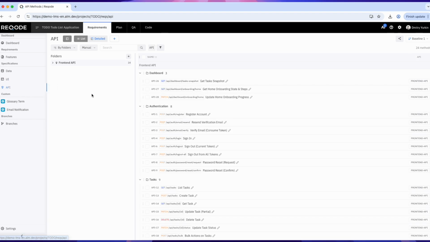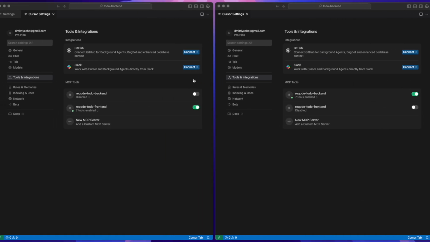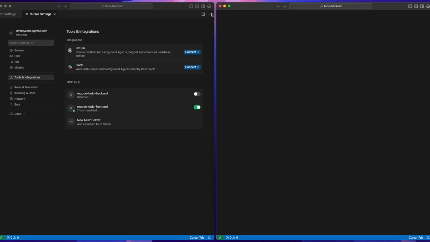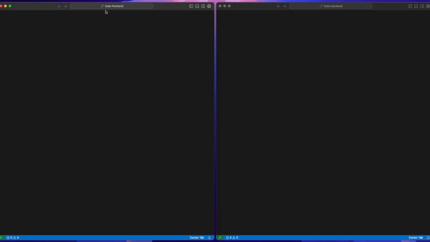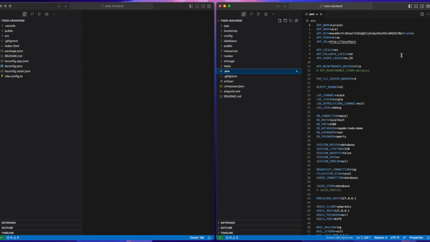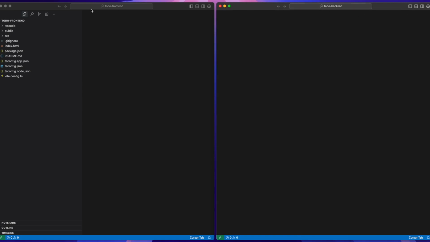Now we can open the AI agent and ask it to generate the implementation. For this video, we'll use Cursor with GPT-5. We have 2 Cursor windows, one for the front end, one for the back end. Each is already configured with the proper MCP server. For this demo, we prepared empty skeleton projects for both subsystems. In Laravel, we set up the database in the environment file so we can run migrations right away and use a